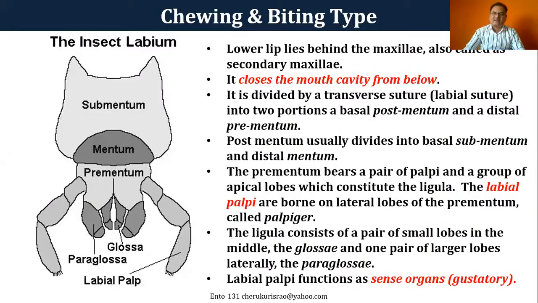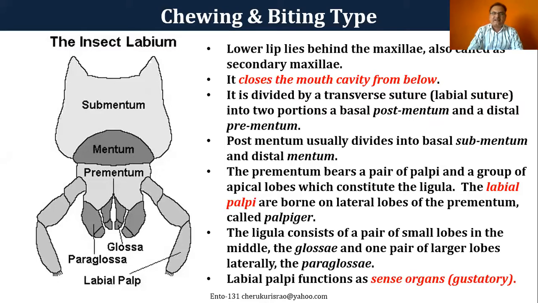And another one is the lower lip. The lower lip is extremely important, and this is the one which modifies into various structures in different insects. It closes the mouth from below. If you look very clearly, the labium is like this. It is two lobed, with one lobe coming together, and it has a kind of palpi, and it closes the mouth from below.